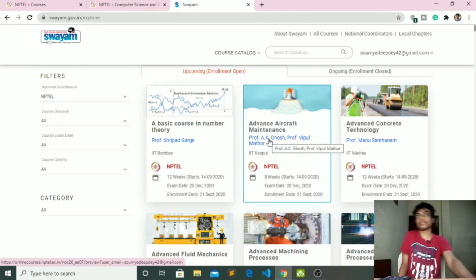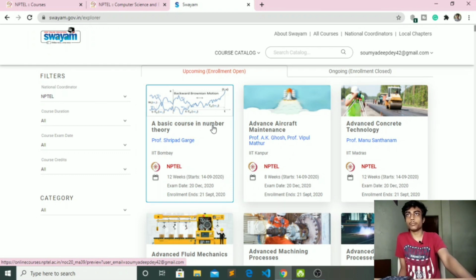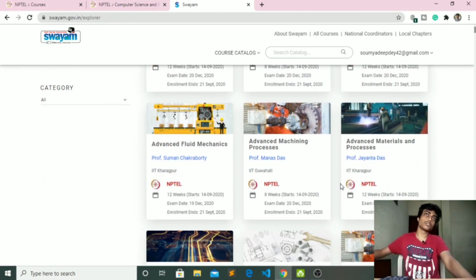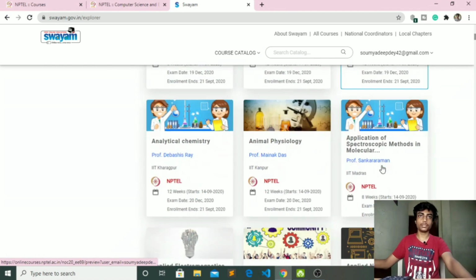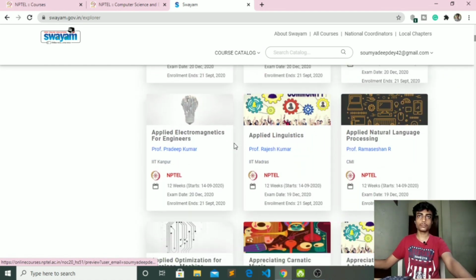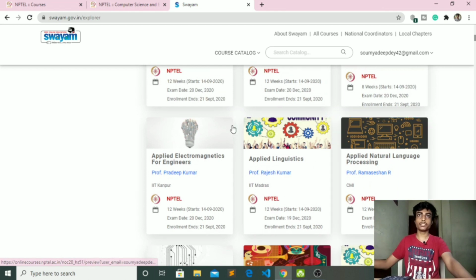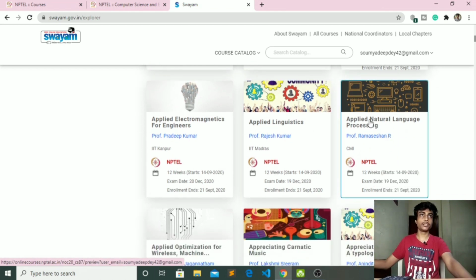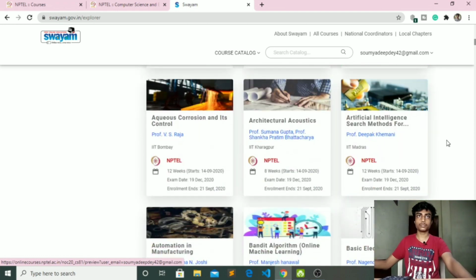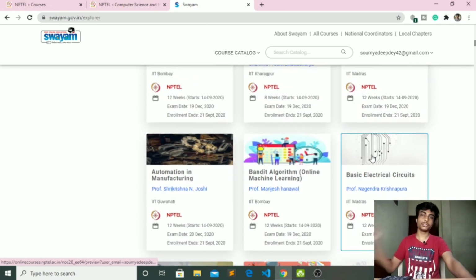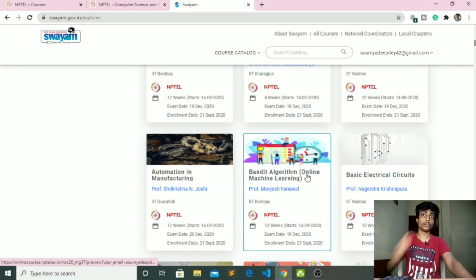So this is a basic course in number theory. Let's see, you are interested in applied natural. Okay, there are many courses. Let's say you are interested in bandit algorithms, online machine learning. It's offered by IIT Bombay, and it's a 12-week course. So let's click on it.